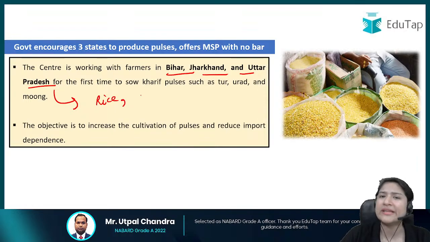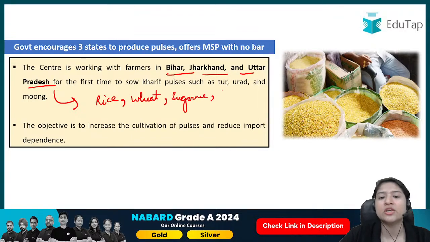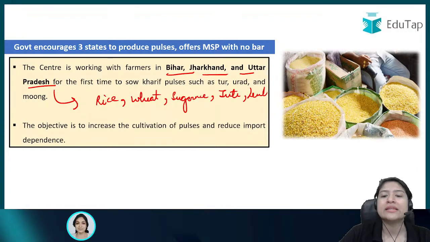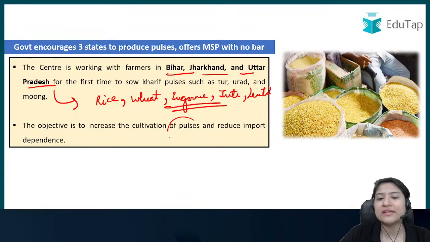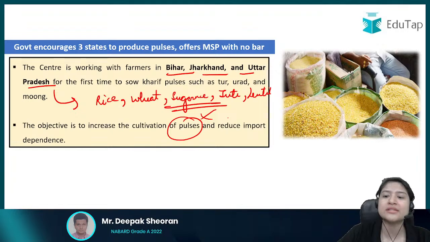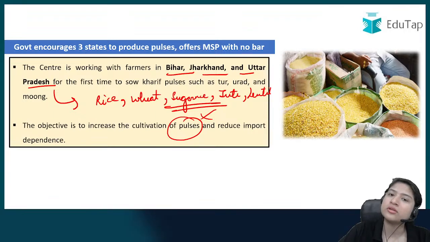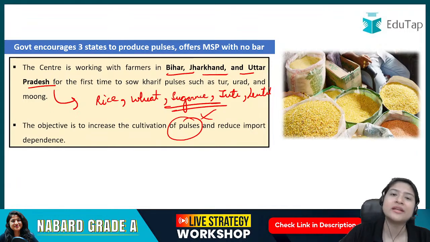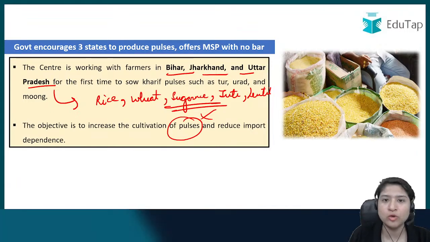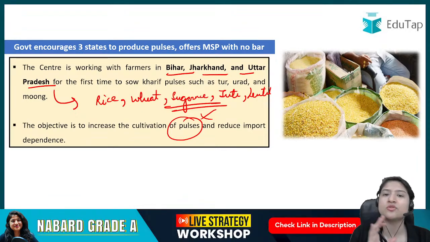Okay, what else do they grow? Wheat. वैसे तो wheat आपका रबी सीजन में आ जाता है, but I'm just telling you that wheat is prominently grown over there. Sugar cane is grown prominently over there. Jute होता है, lentil होता है. These are the crops which the farmers usually prefer to grow, right? But India is actually facing scarcity of pulses, or very low production of pulses, and we have to depend on imports now, right? Now you can imagine if pulses are imported, either the consumer would have to pay more, or the government has to provide it at a subsidized rate.